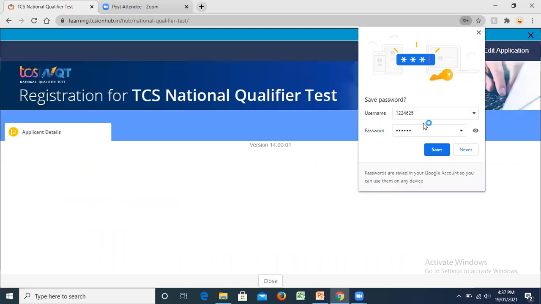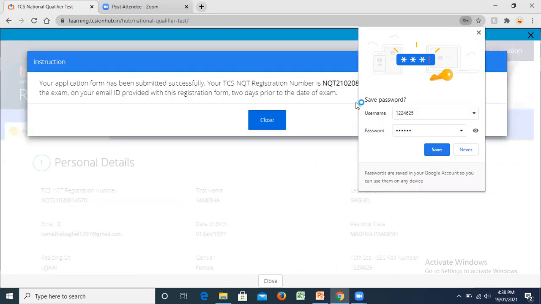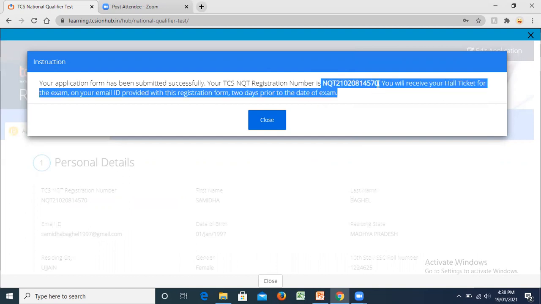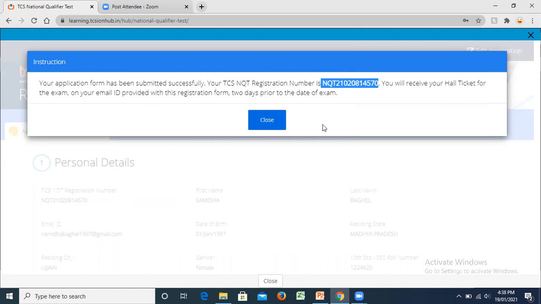So you're going to have details, and it's very important that as soon as you get your registration, you'll have a registration number. It's NQT 21020814570. So that is what I got right now. So just copy paste it somewhere, keep it pasted, because there have been instances where students forget what their registration number is. So don't forget your registration number, and check your email IDs consistently, because these people will be mailing you.